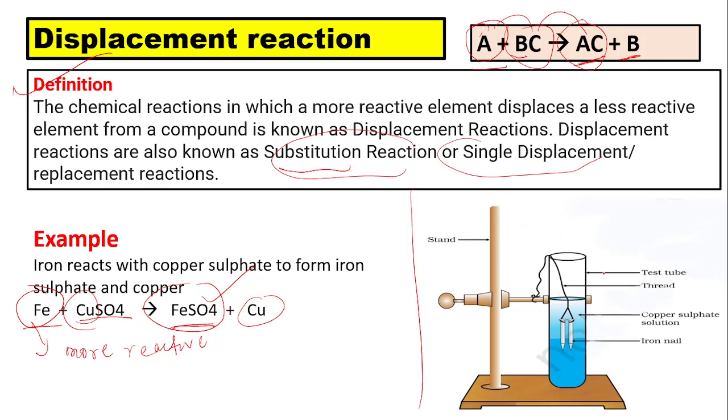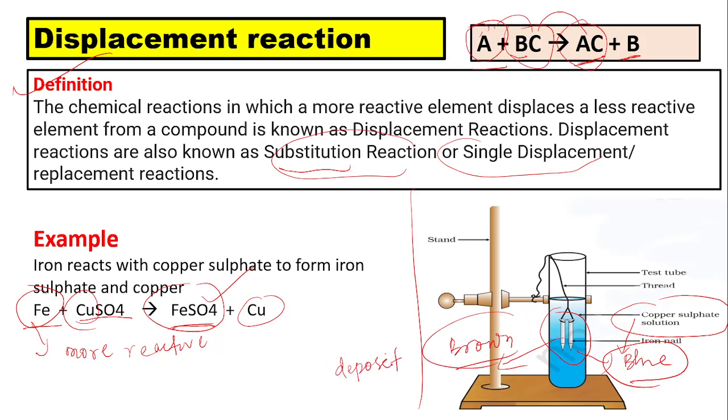Just bring two iron nails and immerse in the copper sulfate solution. After some time, the blue color of copper sulfate solution fades away, and the iron nails become brown in color.